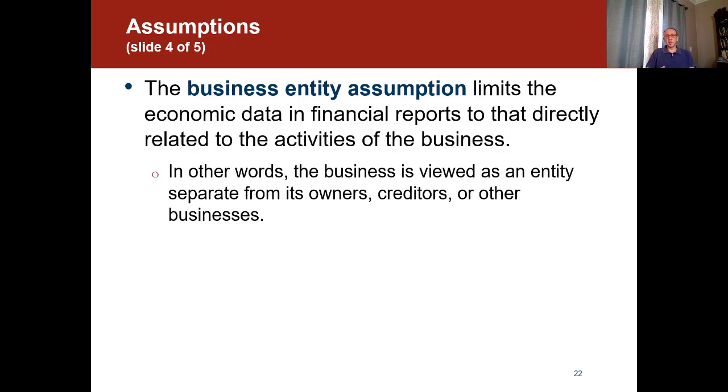These cannot be combined with the business entity transactions. So we have to keep a separate record, and the economic data presented in the financial reports is only what's relevant and related to the business. In simple words, the business is viewed as an entity separate from its owners, creditors, or other businesses.